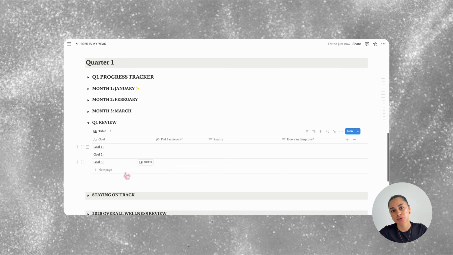This is to review your quarter and confirm if you achieved your goals for that quarter. So in here is a table which you'll put your goals in over here. Did I achieve it? And you'll click here to choose from yes or no. Next, you'll write out what your current reality is with that goal. And at the end is how can I improve? And that's the quarter review.